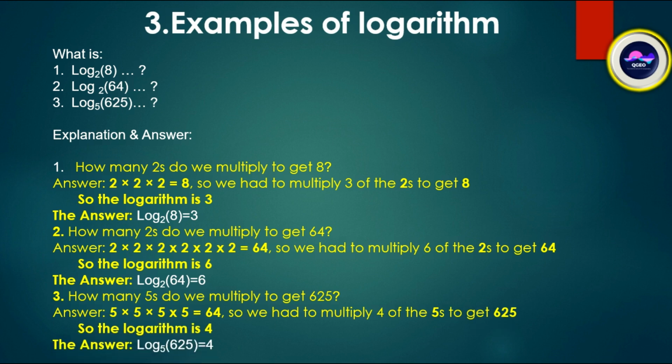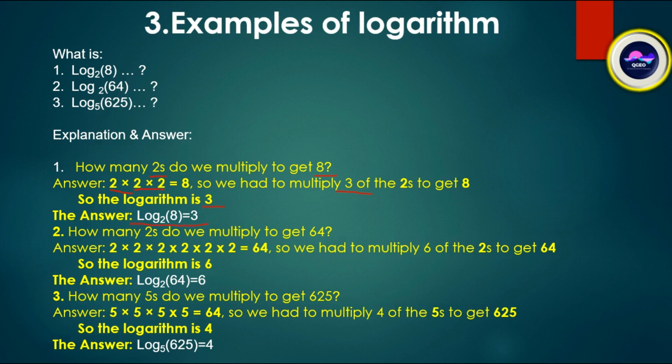Explanation and answer. In question 1, how many 2's do we multiply to get 8? Answer: 2 into 2 into 2. That is three 2's. So the logarithm is 3. The answer will be log 8 base 2 is equal to 3.